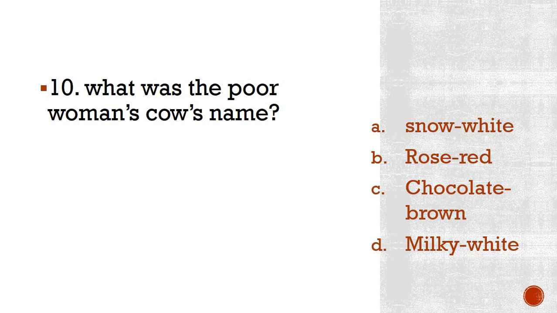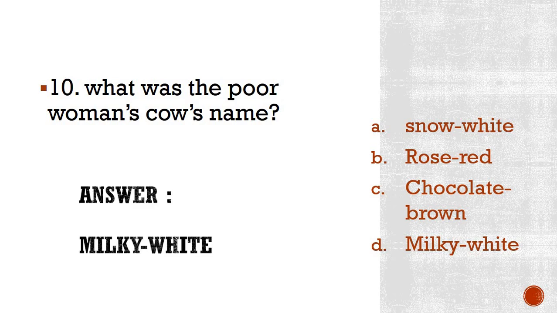I'm pretty sure that 99.99% of students have already solved it before I show you the answer. So it is my duty to show you the correct answer. The correct answer is Milky White, and you need not repeat this because you very well know this too. Milky White was the name of Jack's cow, or poor woman's cow, or Jack's mother's cow, whatever you want. In short, the cow was only one in that lesson.